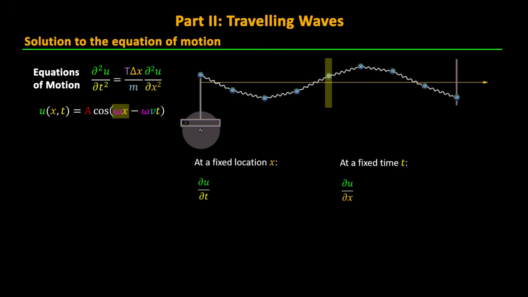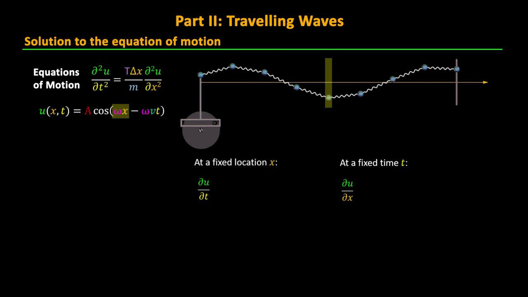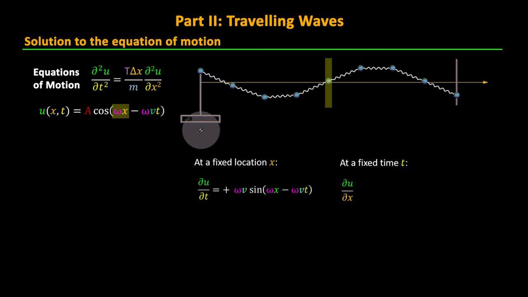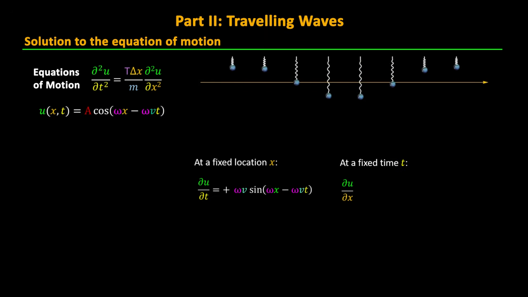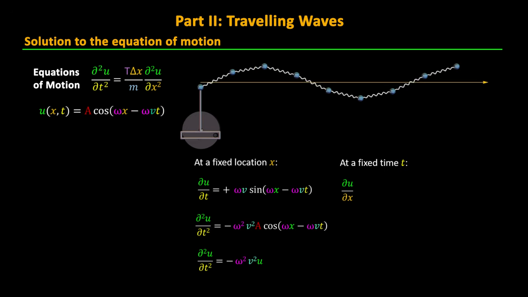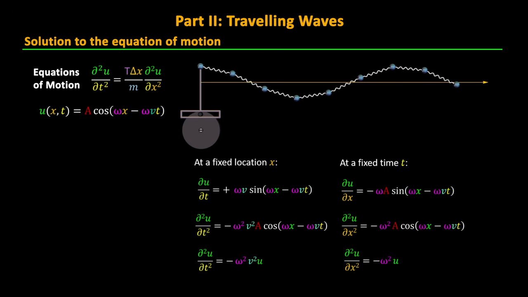If we treat x as constant, omega x gives a constant phase shift to the cosine of negative v omega t. This allows the same kind of solution we had for the single mass hanging on a spring. And indeed, at any given location x, our wave function will move up and down just like our mass on a spring did. The only difference is that each derivative brings out an additional factor of v in addition to omega. So the second derivative of u with respect to t will be negative omega squared v squared times the original displacement function. Next, if we freeze time, we can calculate the second partial derivative of u with respect to x as simply negative omega squared u.